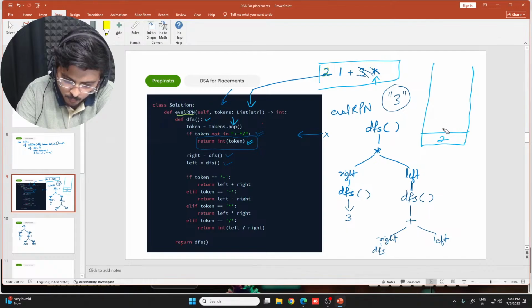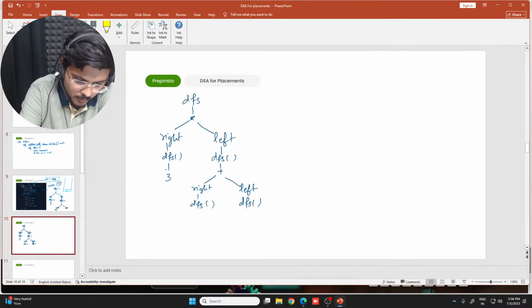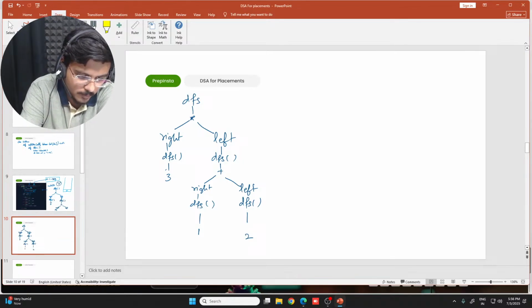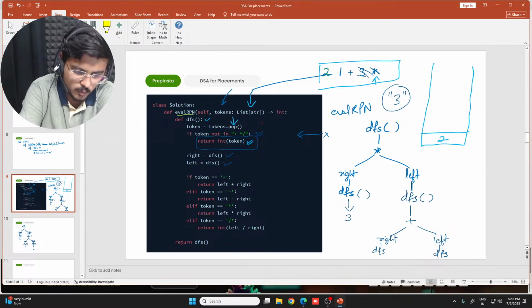Fine. So 1 would be popped out. So here what are we going to get? We are going to get 1, and here we are going to get 2. Fine. With the same logic, because 2 would remain on this particular place, and for the left of DFS, again for this particular DFS, this would work, this would pop out, and 2 would be there.